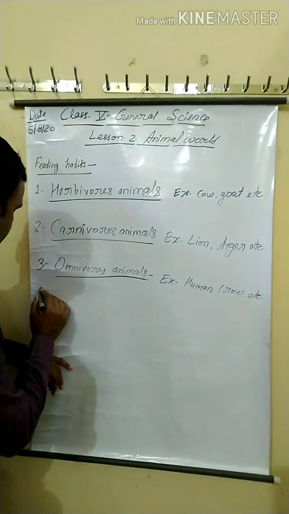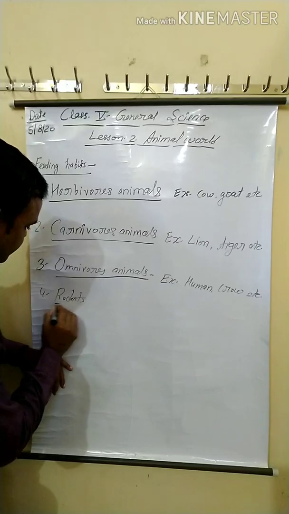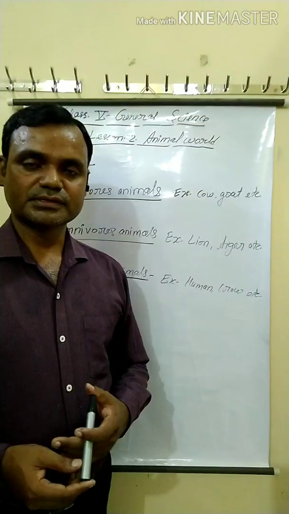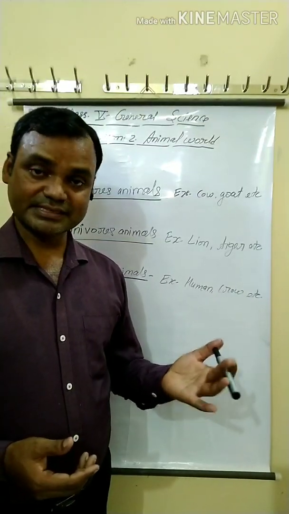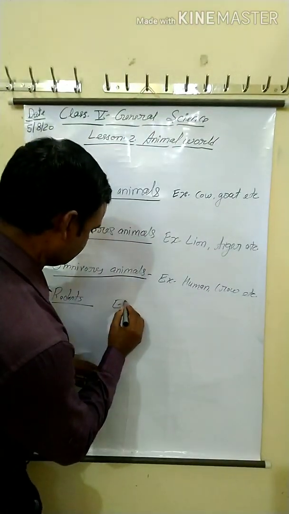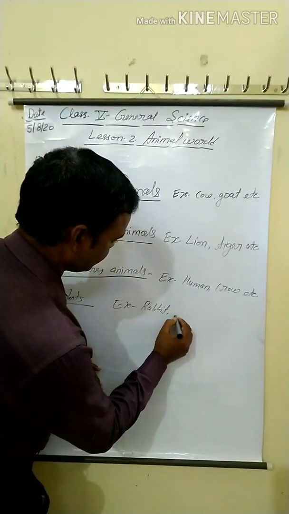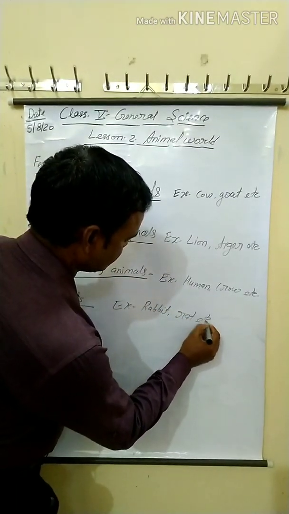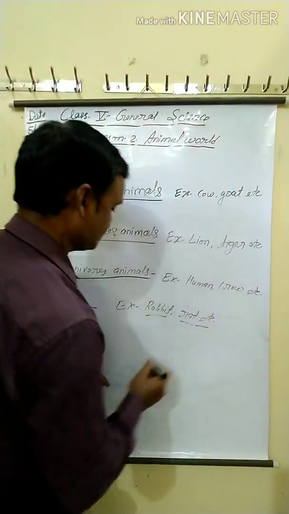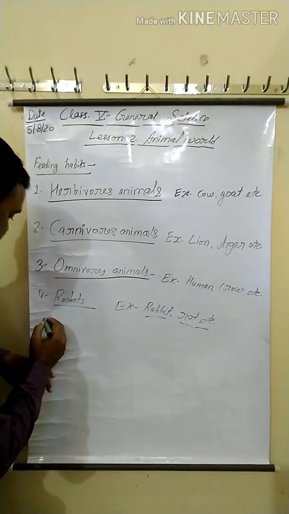Next, fourth number, rodents. Some animals gnaw fruits and seeds. Example: rabbit, rat, etc. Rabbit and rat gnaw the seeds of fruits, then eat them.